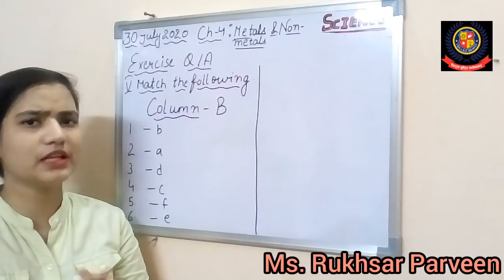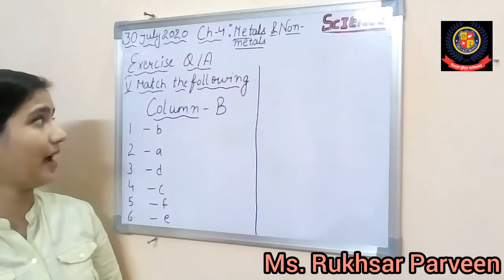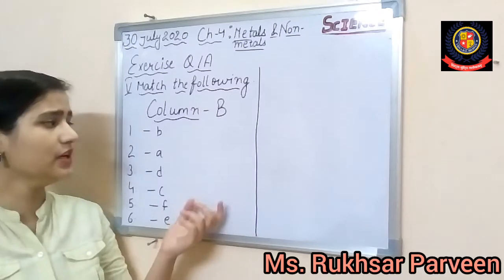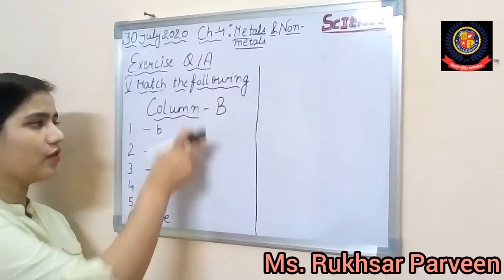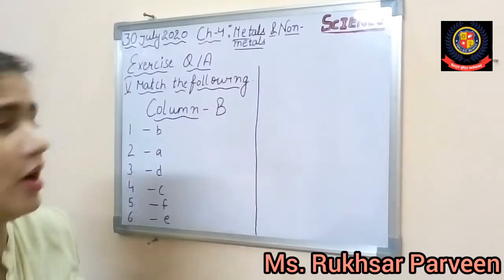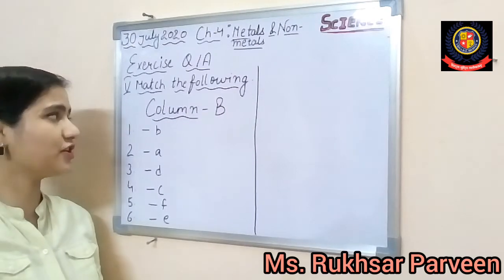All the fill-ups and MCQs have been completed, and here we begin with the match the following, question number 5, which you can do in your book itself. We are doing the match the following, and in column B we have to just mention the options. So basically I would like to read the question as it is mentioned in column A.